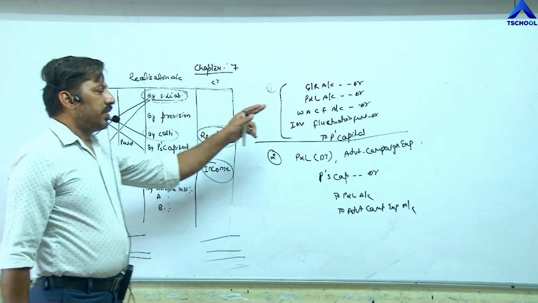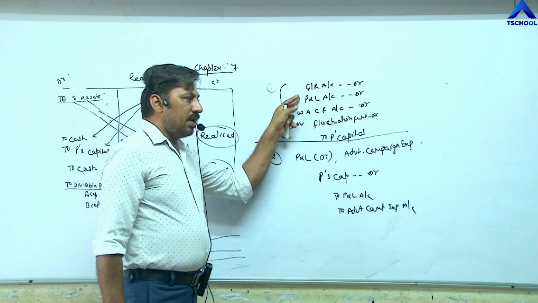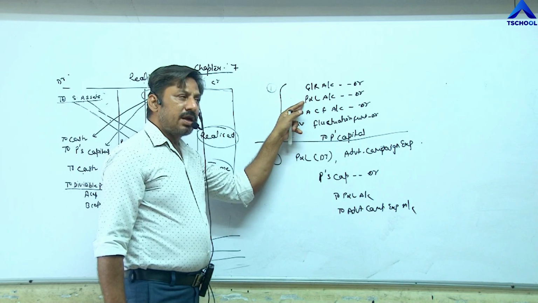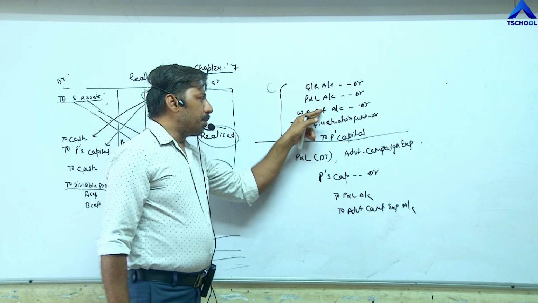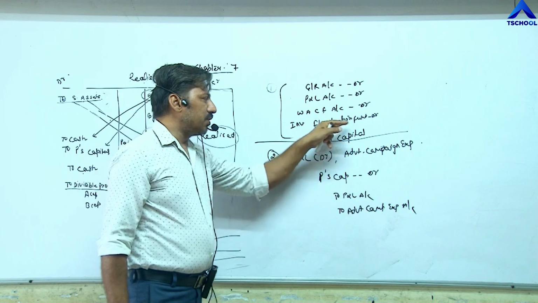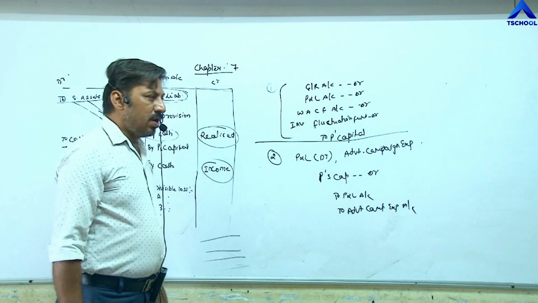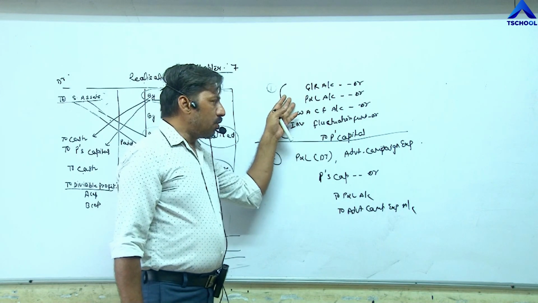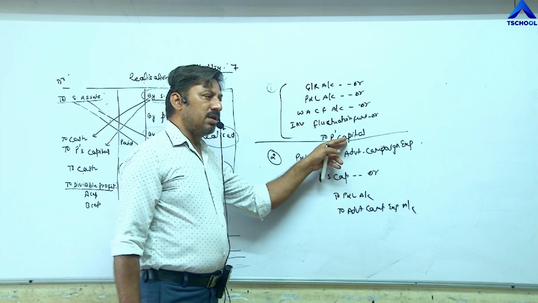Beside this, for accumulated profit: general reserve, profit and loss account credit balance, workman accident compensation fund, investment fluctuation fund. At the time of dissolution, whatever amount is available in these accounts will be distributed among partners.